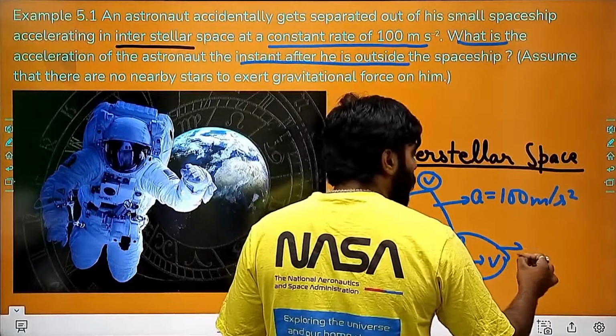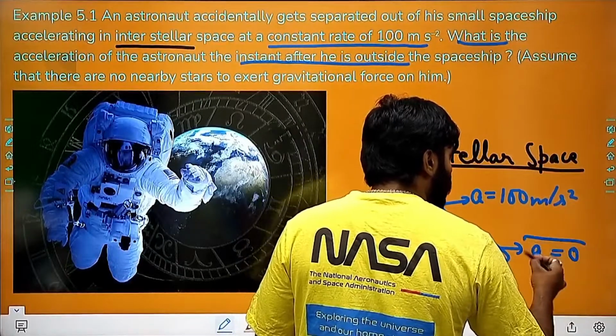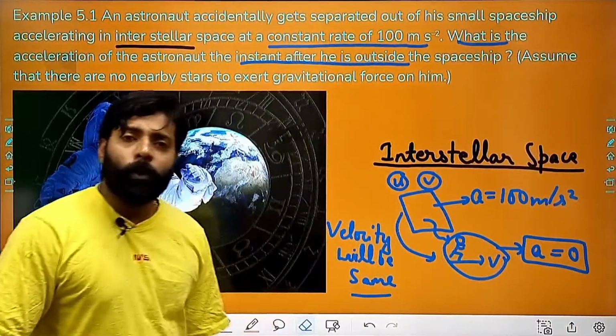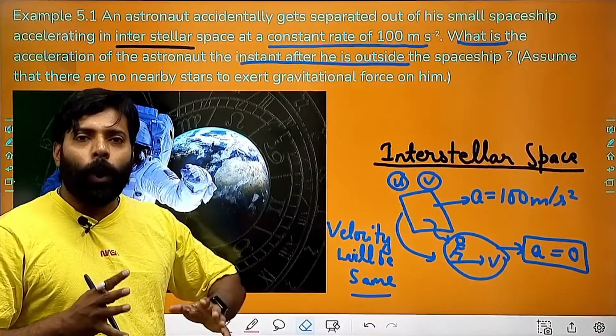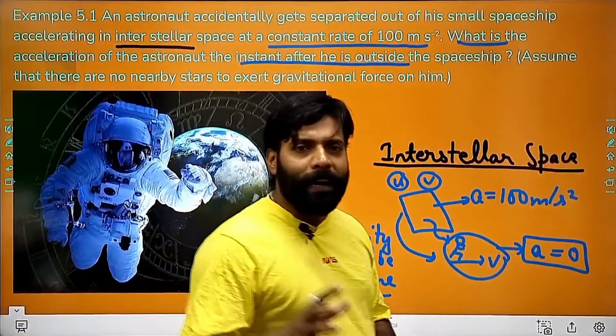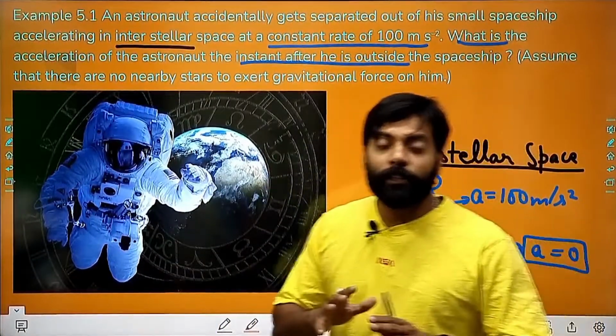His velocity will be same as that of the spaceship. But what about the acceleration? His acceleration will be equal to 0. Why 0, sir? Because there you won't find any celestial body that would be providing you the gravitational force.